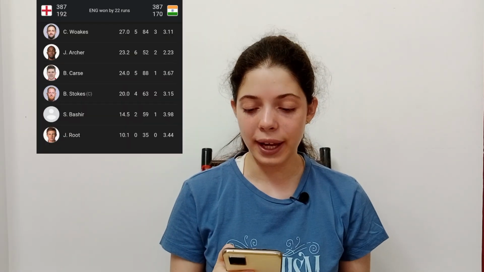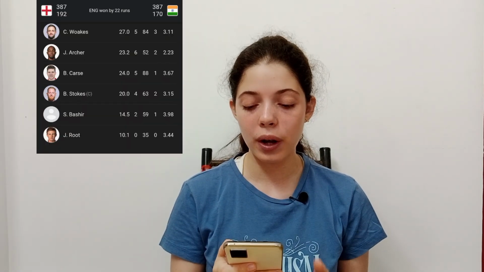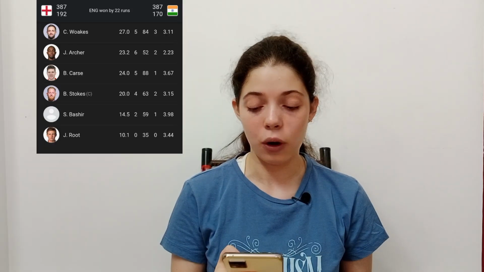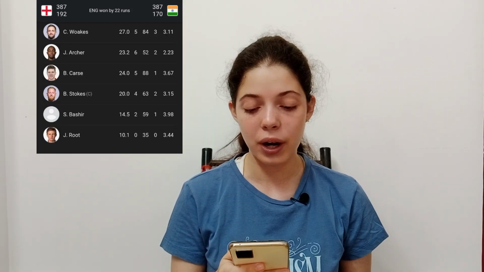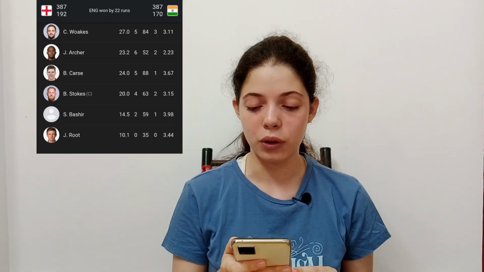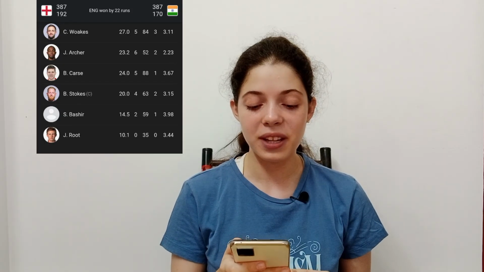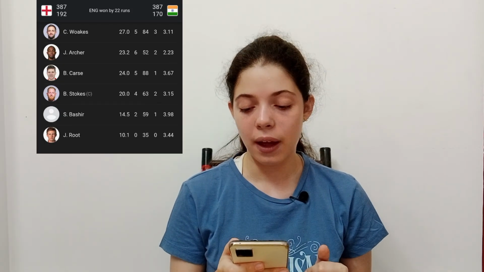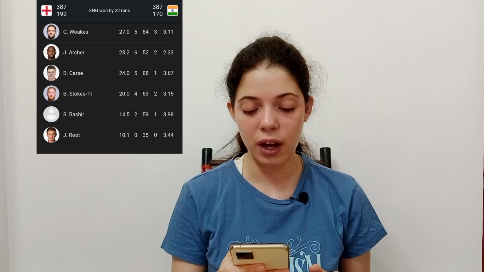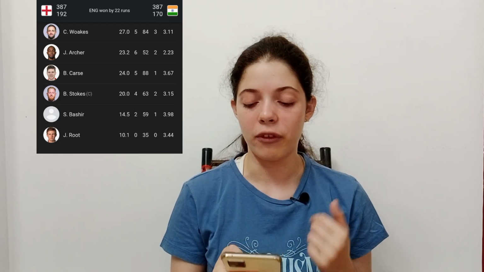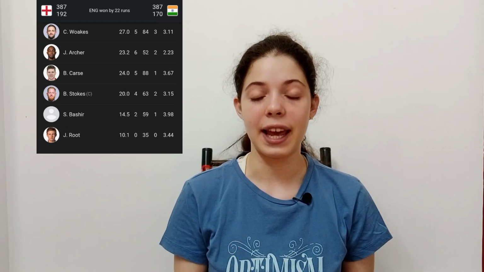Chris Woakes has 3 wickets and an economy of 3.11. Archer, 2 wickets and economy of 2.23. Brydon Carse has 1 wicket and economy of 3.67. Ben Stokes has 2 wickets and an economy of 3.15, and then Bashir has 1 wicket with an economy of 3.98. Now, nothing much happened in the first innings, as well as they were bowled for the same amount.